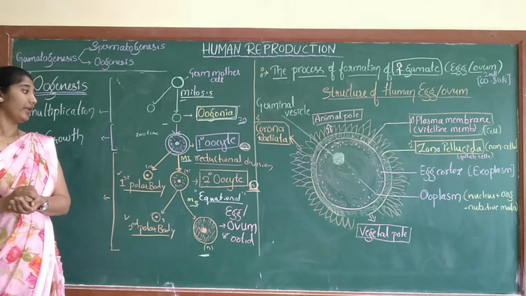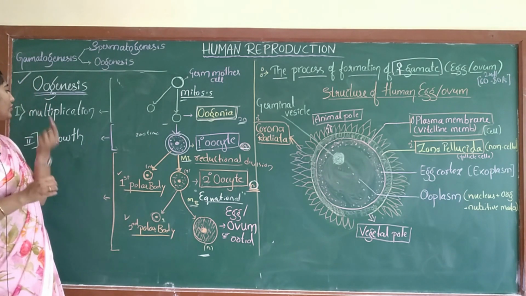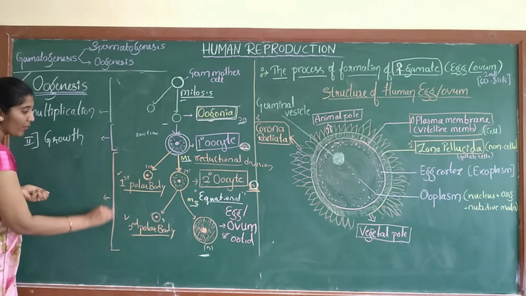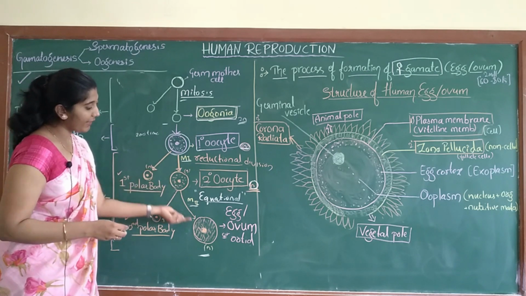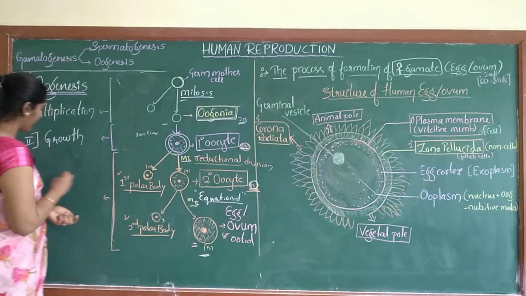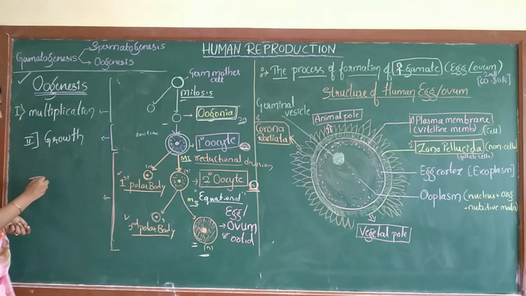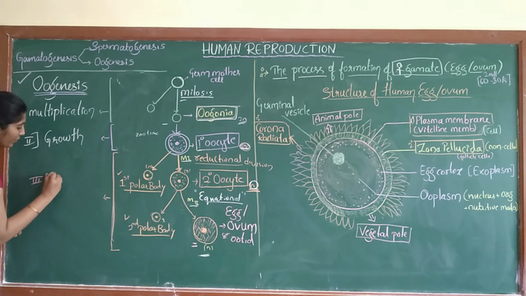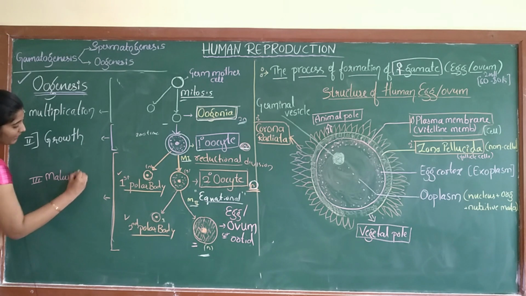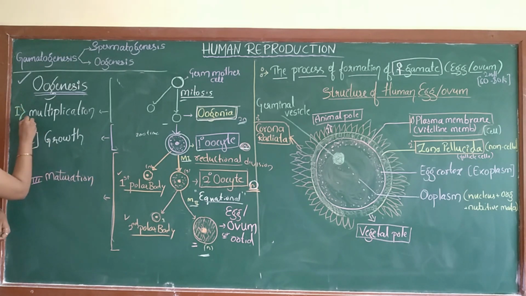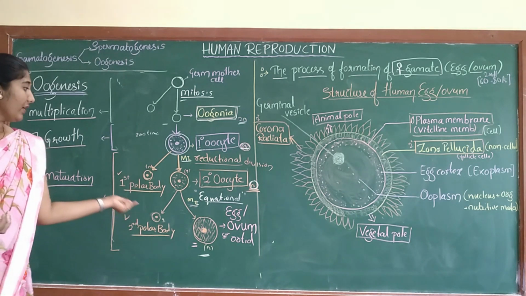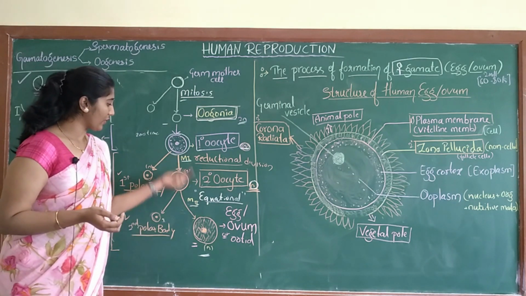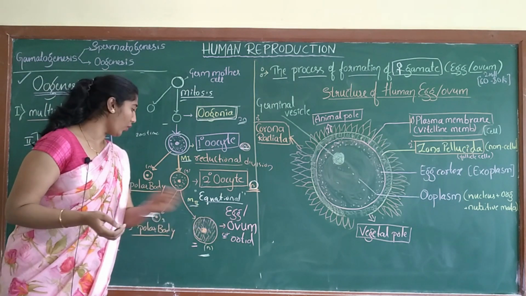So you need to remember, this is the process of oogenesis, and this third step, where the primary oocyte is going to divide meiotically and produce the egg, is called the maturation phase. So the first one is the multiplication phase, the second one is the growth phase, and the third one is the maturation phase. And at the end of this process we will get an egg or ovum.